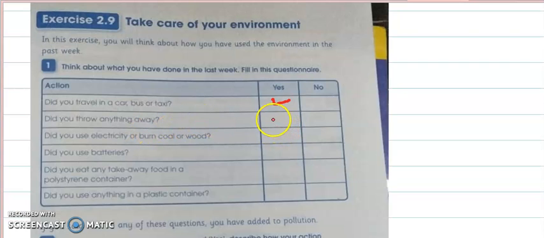My answer is yes, so I will tick this box. Next action is, did you use electricity or burn coal or wood? Yes, I use electricity. I do not burn coal or wood, but I use other fossil fuels. So of course, if any one of them applies, I will check the box for yes.